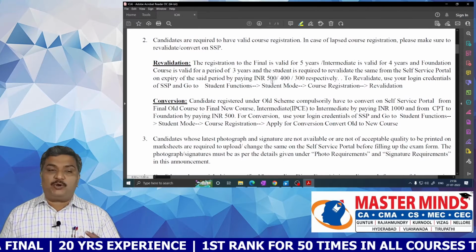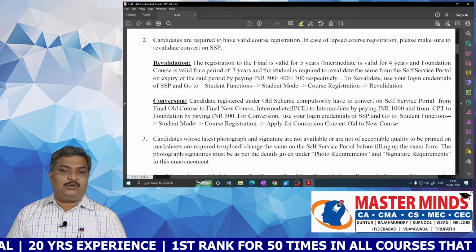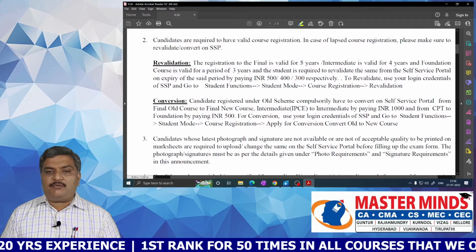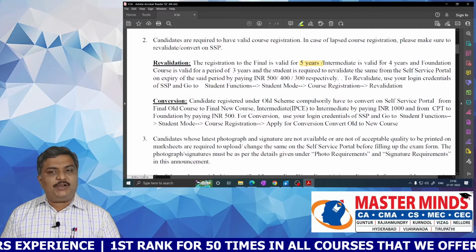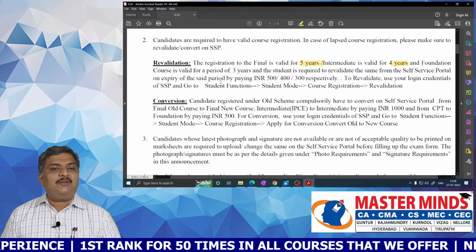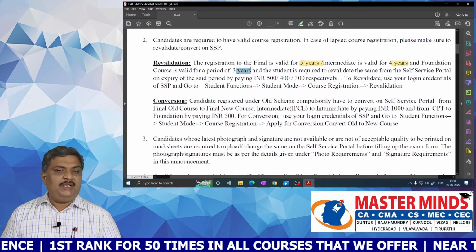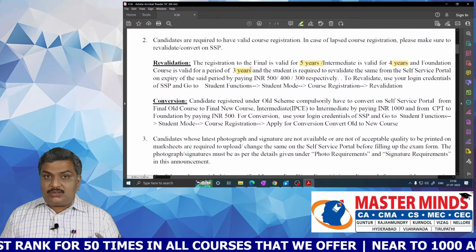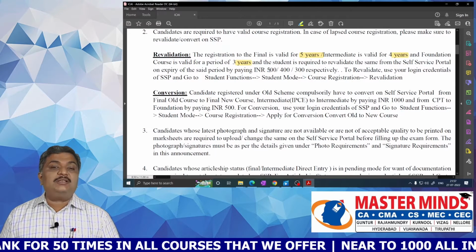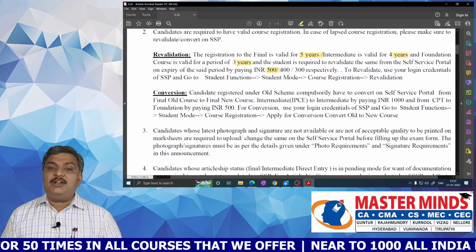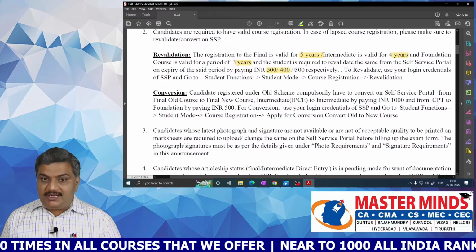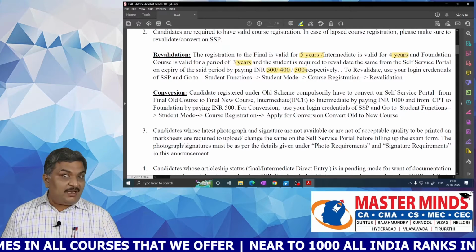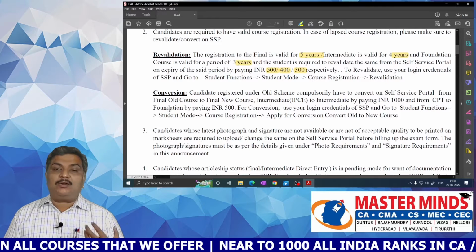Now, what is the procedure for revalidating the course? Every one of us knows that the validity for final is 5 years, for intermediate it is 4 years, and for foundation it is 3 years. If you want to revalidate the course on the self-service portal, final students have to pay 500 rupees, intermediate students have to pay 400 rupees, and foundation students have to pay 300 rupees to revalidate their course.